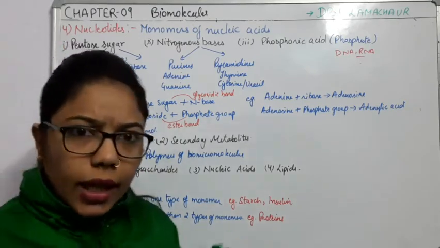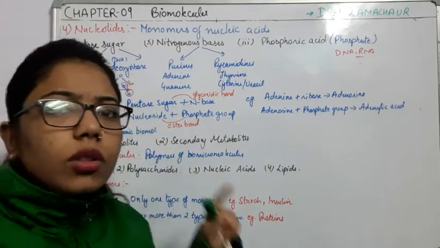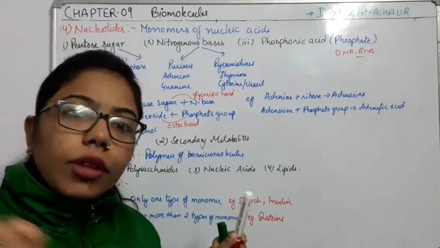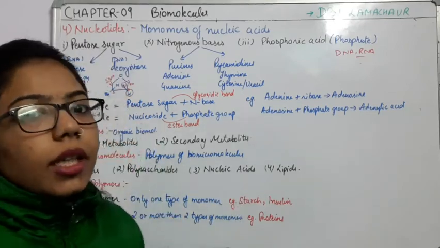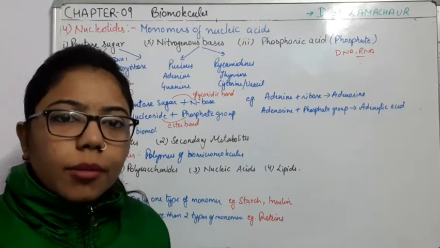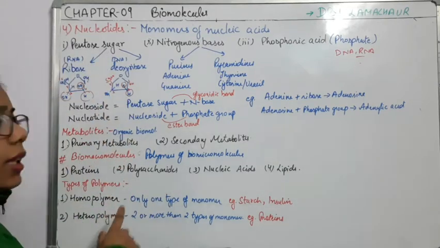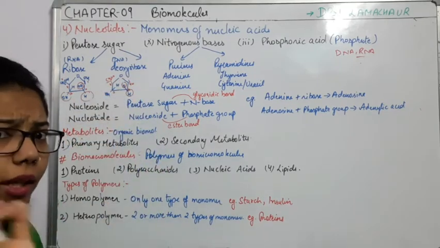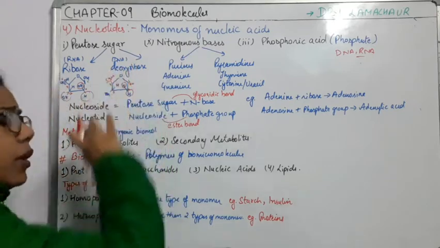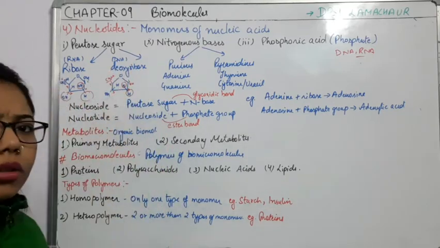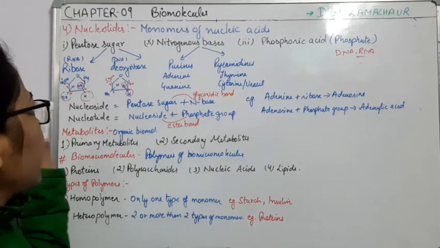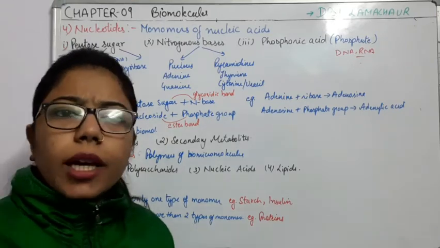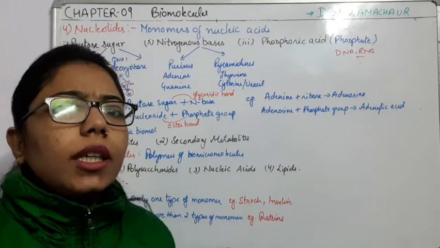What happens? De means to detach something, oxy means to detach the oxygen group. When we detach the oxygen group, this is known as deoxy, and we are detaching it from the ribose sugar. That's why it is known as deoxyribose. So in deoxyribose there will be no OH group at that carbon, and at both ends it is surrounded by hydrogen only. So we can say that we need the pentose sugar, and this pentose sugar can be of two types, ribose as well as deoxyribose.